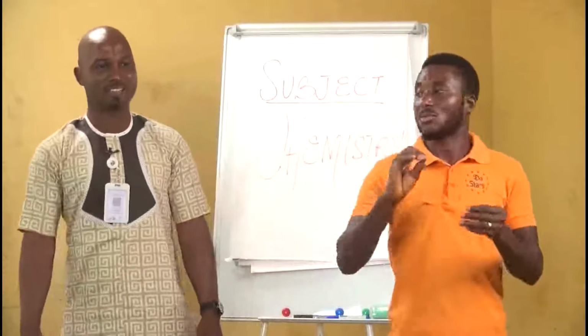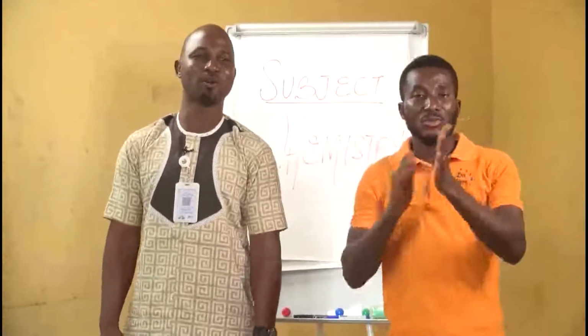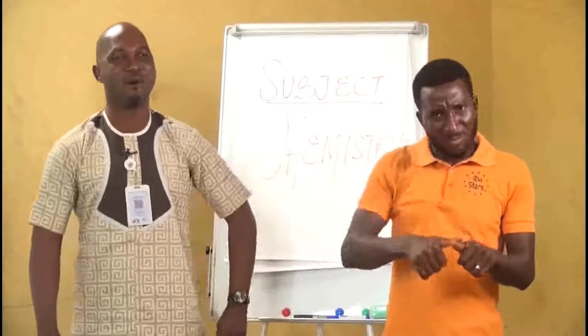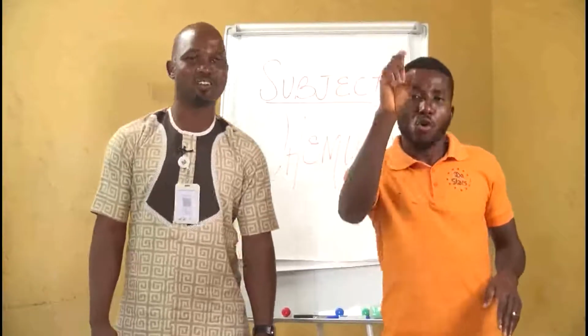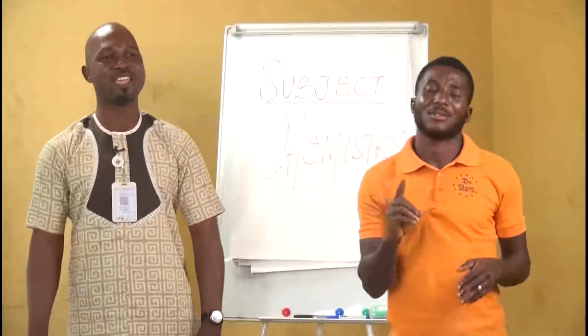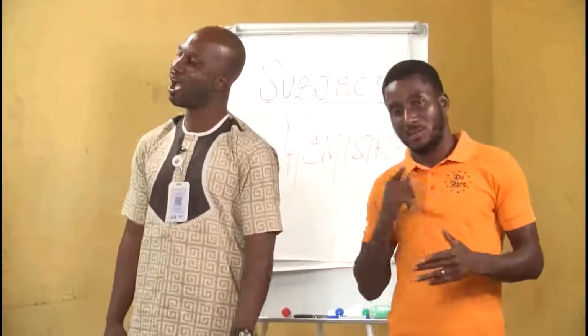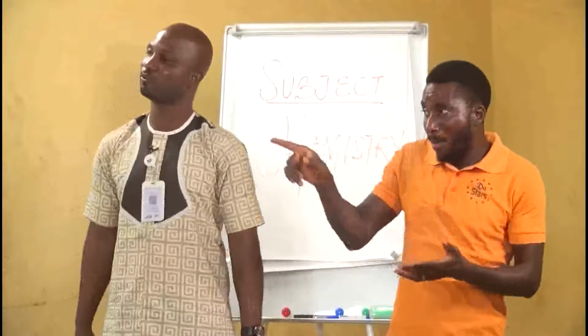My science students, you wonder sometimes when somebody says tetraoxosulfate 6 acid or trioxonitrate 5 acid, or somebody says iron 3 tetraoxosulfate 6. Today, if you follow me, you will know how you can name these compounds with ease. And that is the essence of today's lesson.